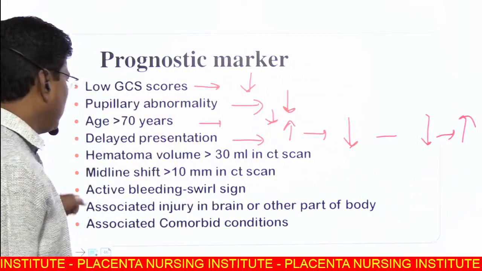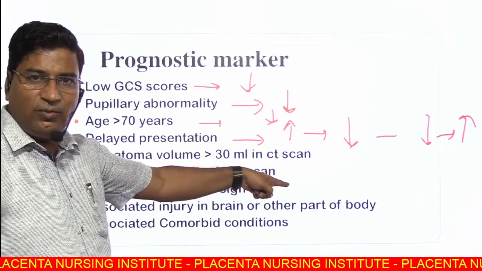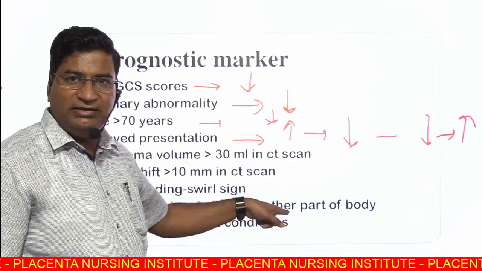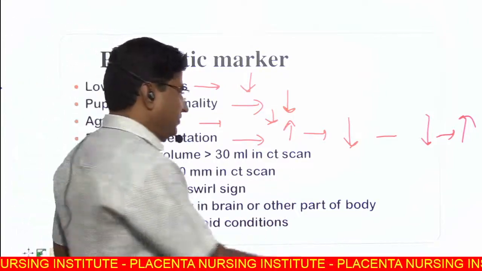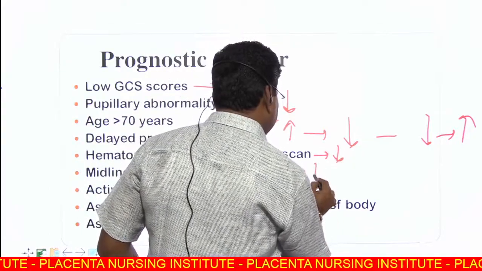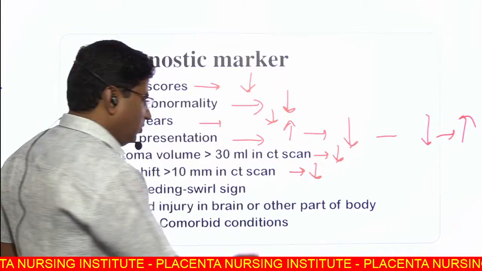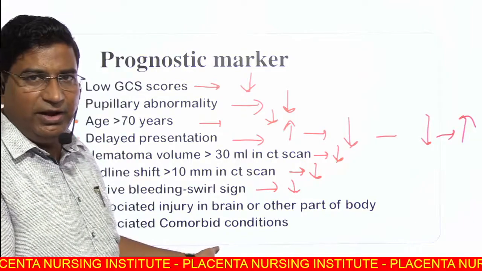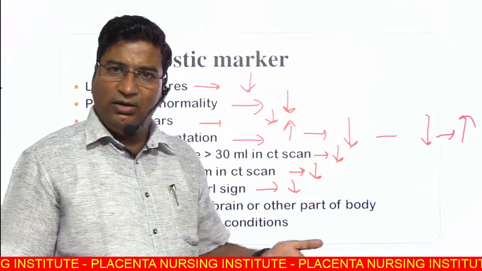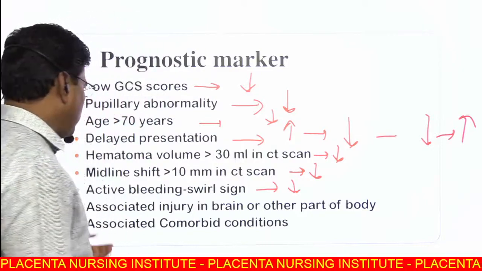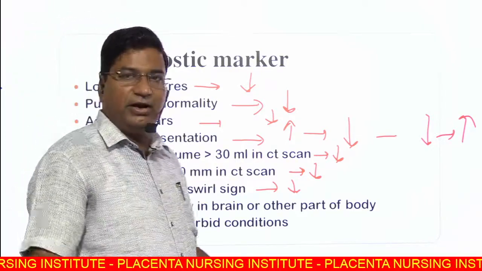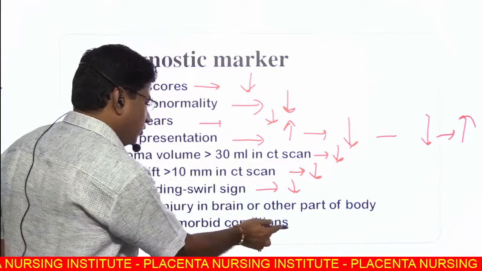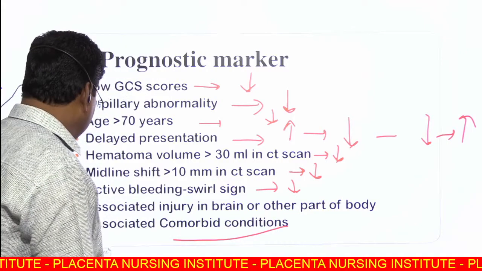This is the relation. Hematoma volume more than 30, large hematoma, large chance of post-operative infarct on CT scan. Midline shift, the more the chance of infarct, PCA infarct. So prognosis is poor. Active bleeding: you see the CT scan, prepare the patient for OT. Active bleeding also causes more volume of hematoma, more chance of herniation. Associated injury in brain, maybe contusion or subdural hematoma on the opposite side, are also poor prognostic markers, and associated comorbid conditions in each and every case.